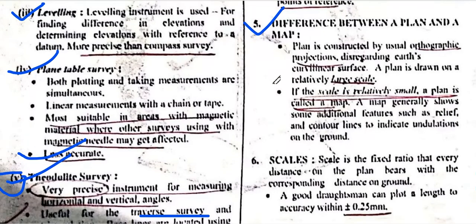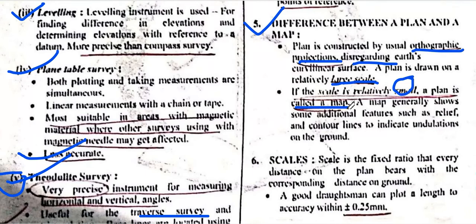A plan is constructed usually by orthographic projection, discarding the Earth's curved surface. A plan is drawn on a large scale. So what is a plan? It means drawn at a large scale. If the scale is relatively small, the plan is called a map.